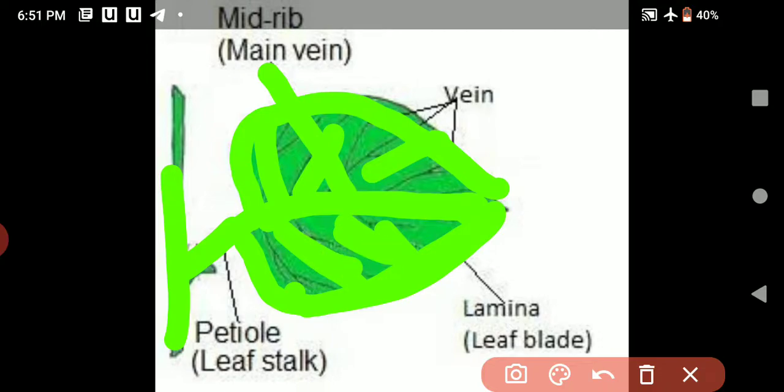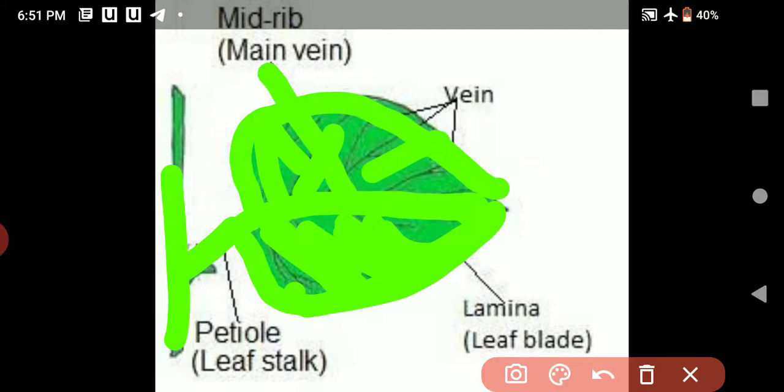These veins carry water, food and minerals to the different parts of a plant. Because all the different parts of a plant need water, food and minerals. So these veins carry water, food and minerals for the different parts of a plant.